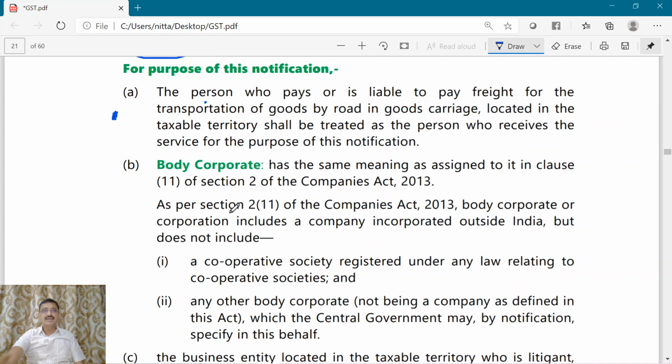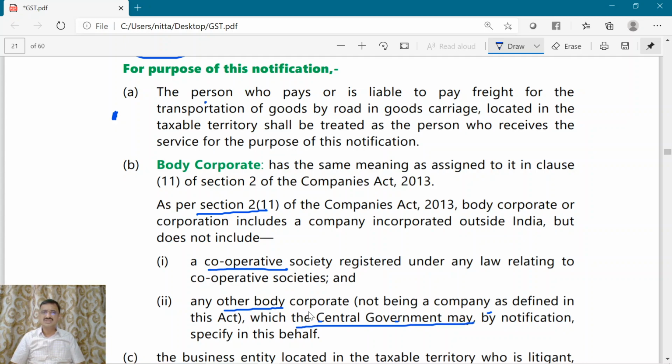Whom do we mean by a body corporate? Body corporate will have the meaning assigned to it in section 2 subsection 11 of the Companies Act. So body corporate includes a company incorporated outside India. It will not include a cooperative society, and it will not include any other body corporate not being a company as defined in the Companies Act, which the central government by notification specifies in this behalf.